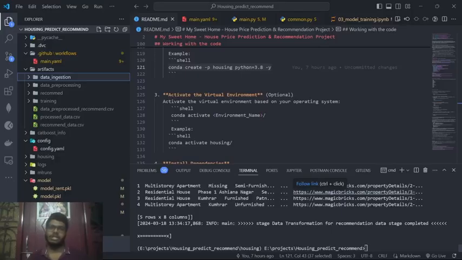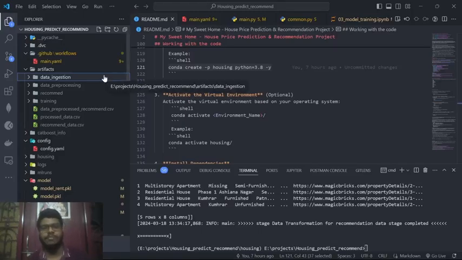Recently, I have posted about my progress in learning the theory concepts of machine learning, deep learning, and generative AI like LLMs. And now I am using practical approaches to understand and implement data science projects. So I would like to share today one of my projects, a house price rate and recommendation system.